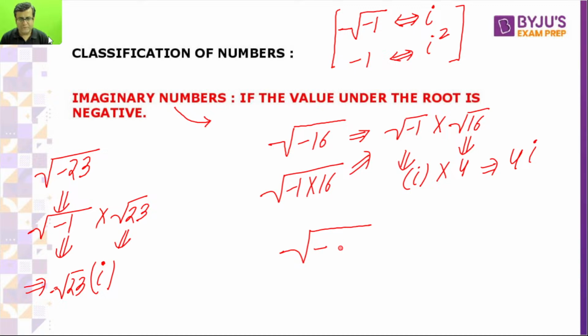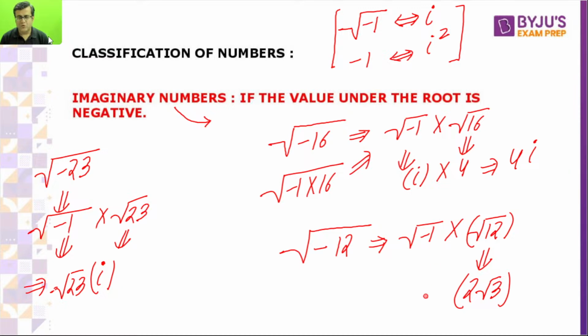Let's take the root of minus 12. Why am I taking this example? You can see root of minus 12 can be written as root of minus 1 times root of 12. And root of 12 can be taken as 2 twos are 4, 4 threes are 12. This will give you 2 root 3. Root of minus 1 will give you iota. So this complete will give you 2 root 3 iota.